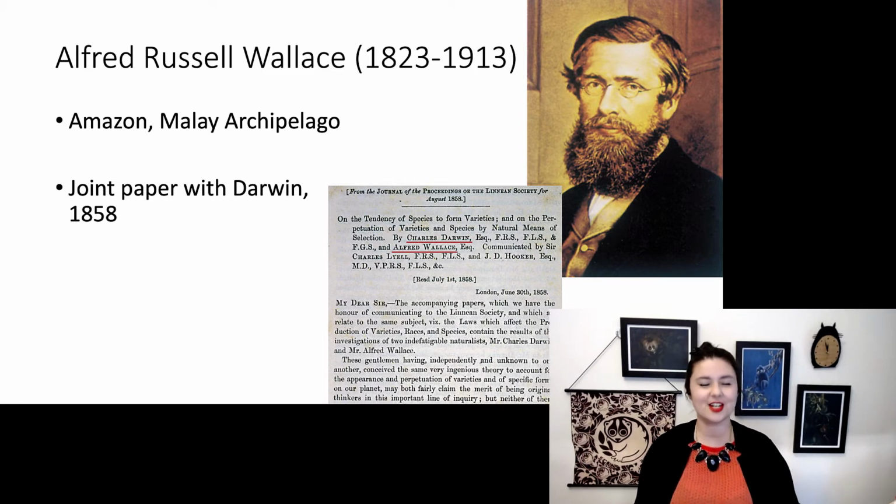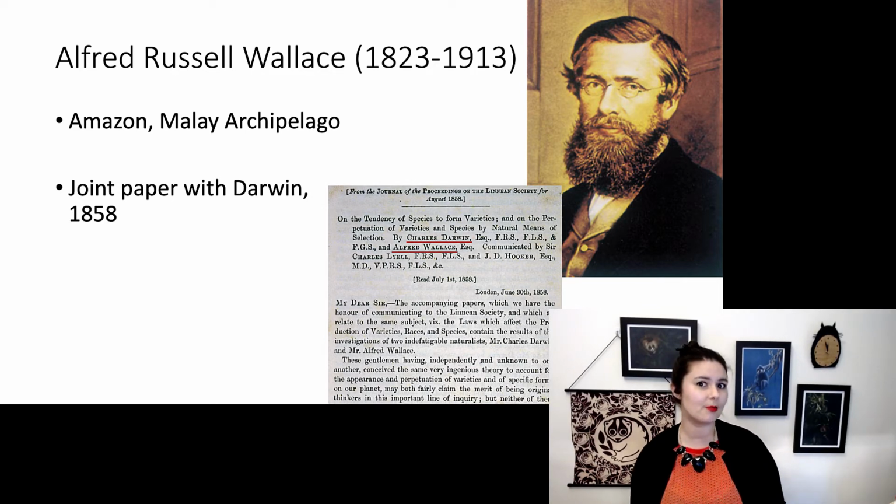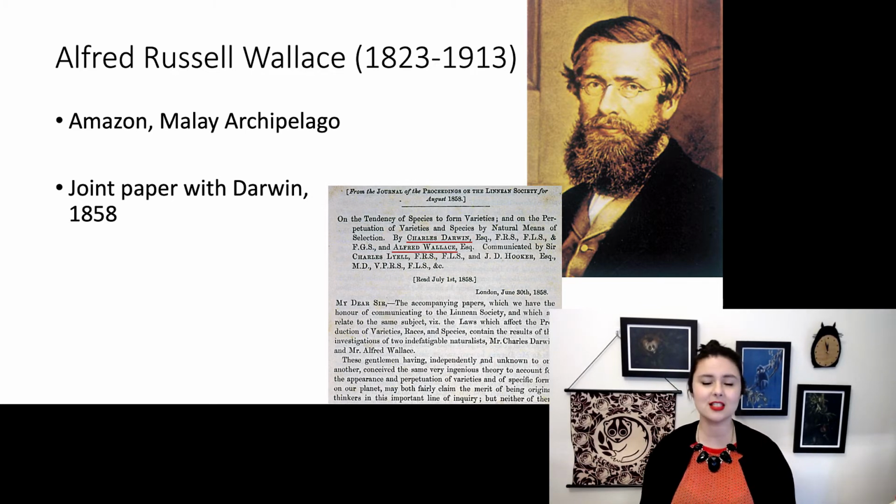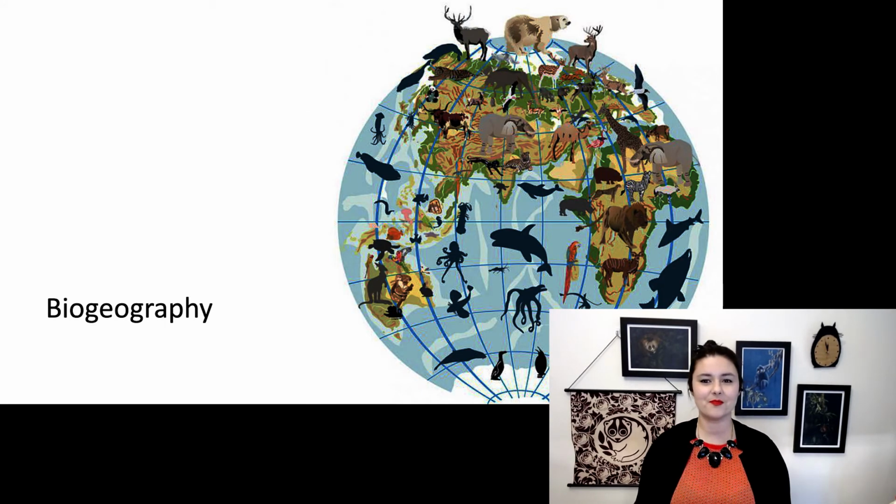And you can see here they're both credited. So you might ask, if they both came up with this theory, why do we mostly talk about Darwin and not about Alfred Russell Wallace? Well, that's because Darwin came out a year later with his book on the origin of species. He spent so much more time, his research was more comprehensive, and he published more works on this area. And Alfred Russell Wallace is important for different things, namely biogeography.